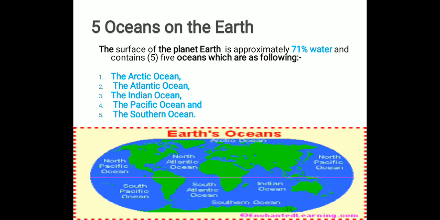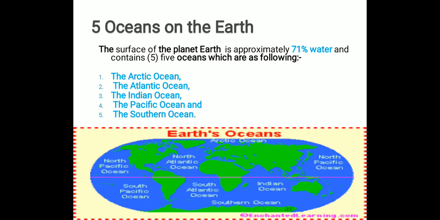Now we also have five oceans on the earth, as the globe is showing the exact location and the shape of the continents and the oceans. What are the names of those five oceans? Anyone knowing? Yes, I know that some of the students know the names of the oceans on the earth.